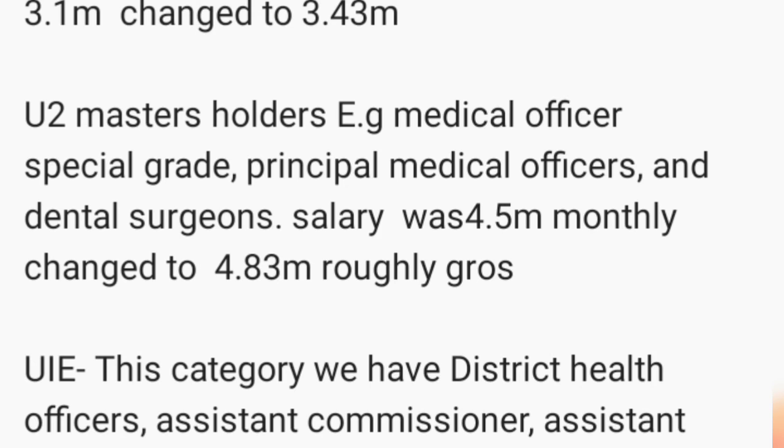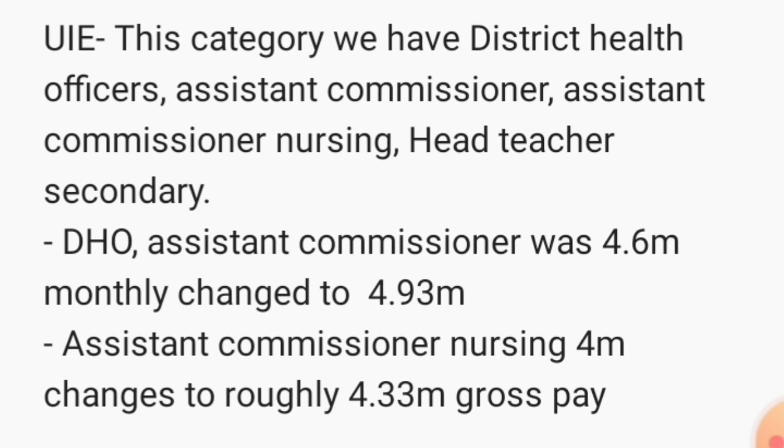Then we go to other officers under U1E. This category you have district health officers, assistant commissioners, assistant commissioner nursing. Basically these health workers, like a district health officer was earning 4.6 million shillings monthly previously, but with the increment now they earn 4.93 million shillings.